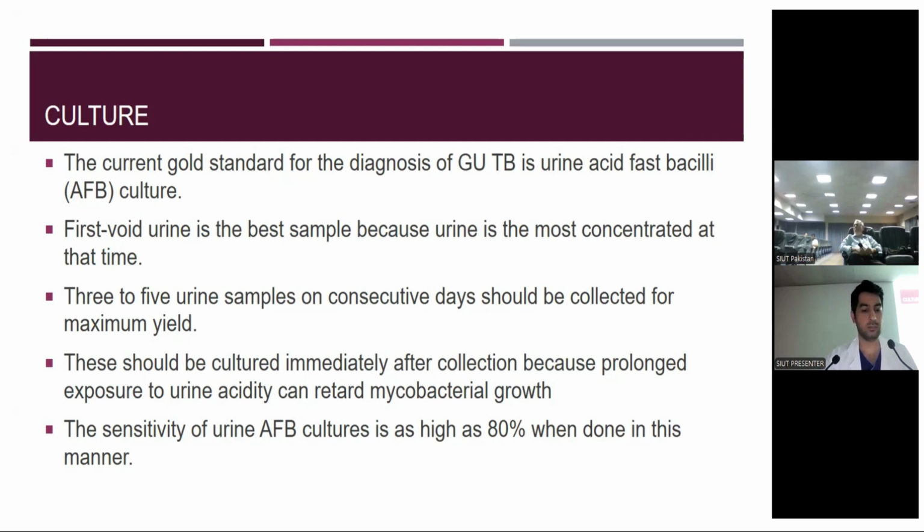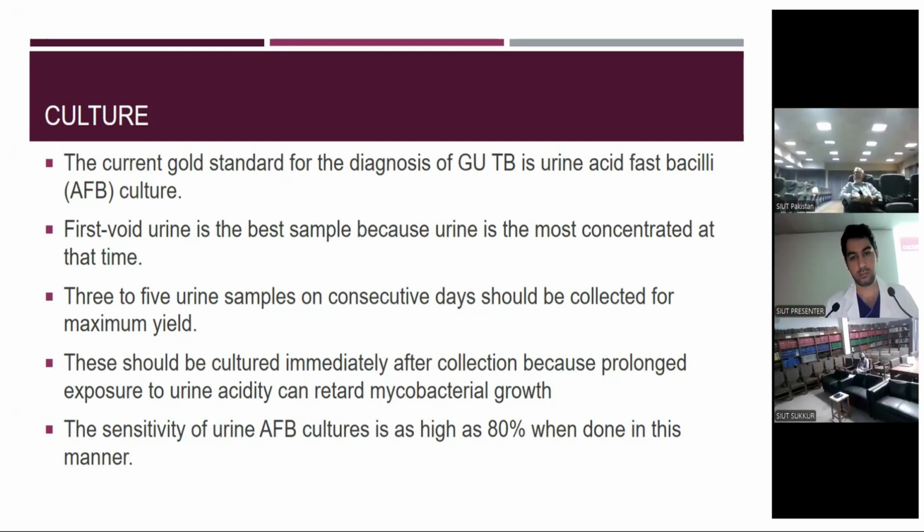And what are the culture media which are typically used to grow the bacteria? Yeah, Lowenstein-Jensen is a classical media which usually takes 6 to 8 weeks to grow the bacteria. What other media are there which give results early? It is a stain, basically. I am talking about media, culture media. There are some other media, Middlebrook culture media and also BACTEC, which give results earlier than the classic Lowenstein-Jensen media.